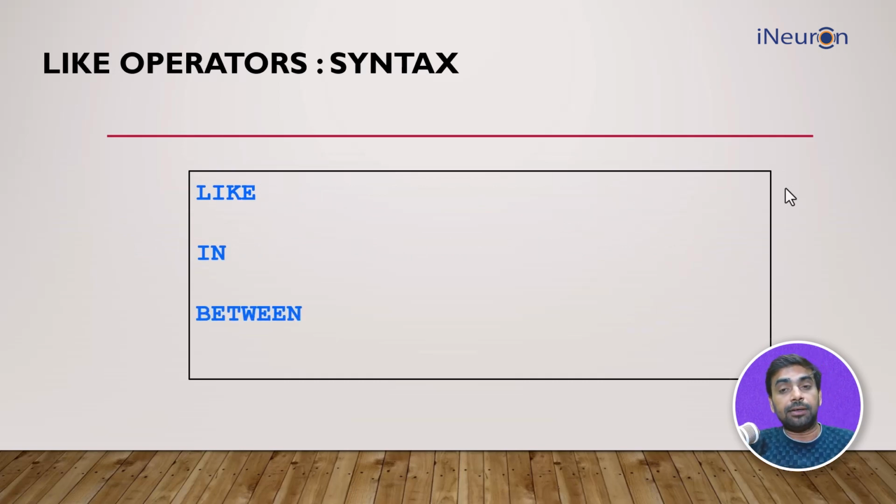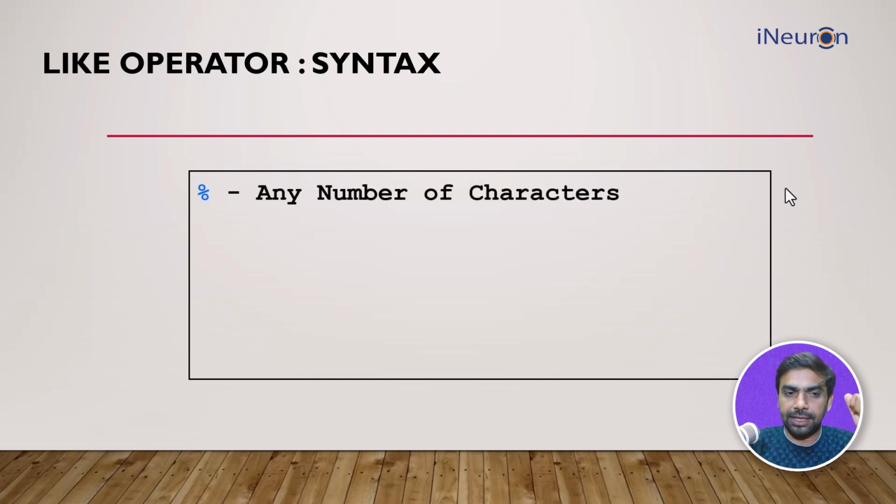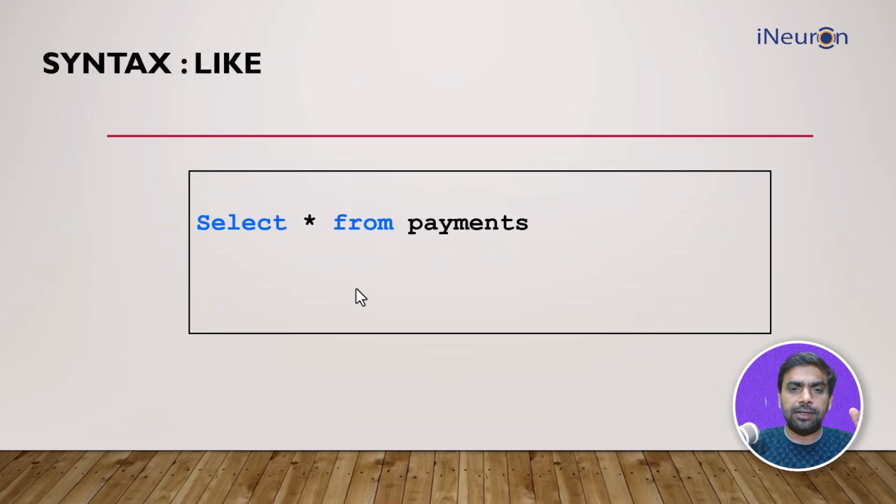We'll start with LIKE, but before we start, we need to understand that LIKE is used majorly with two wildcard characters: percentage and underscore. Whenever I use percentage, I mean to retrieve any number of characters. Whenever I use underscore, I mean to retrieve only a fixed number of characters. Confused? Let's try and understand this. Don't worry about it, it's very simple. So let me take you to a syntax.